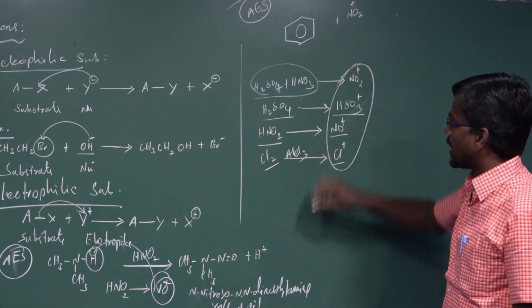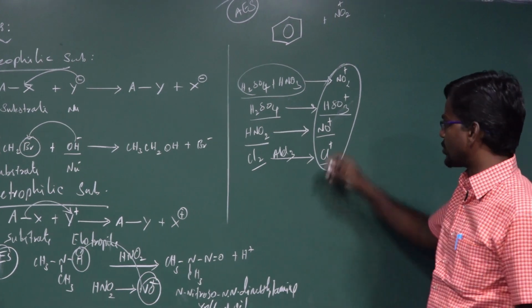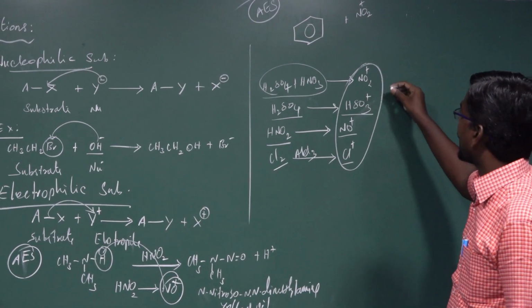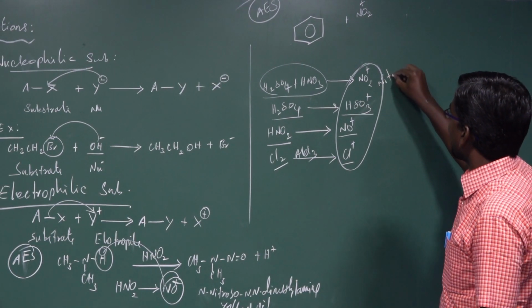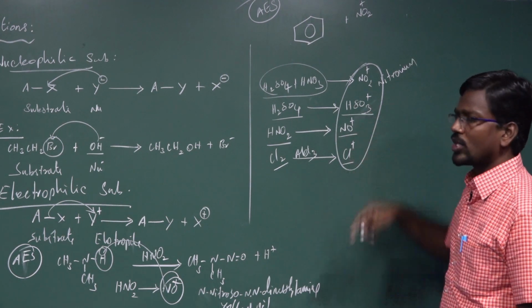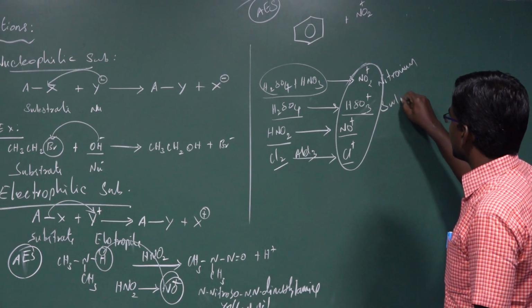These compounds are all electron deficient species. That's why they are indicated by a positive charge. NO2 plus is otherwise called nitronium ion. HSO3 plus or SO3H plus is the sulfonium